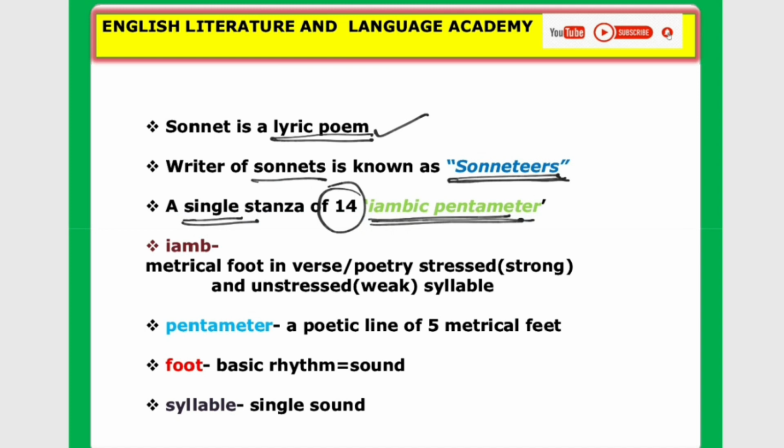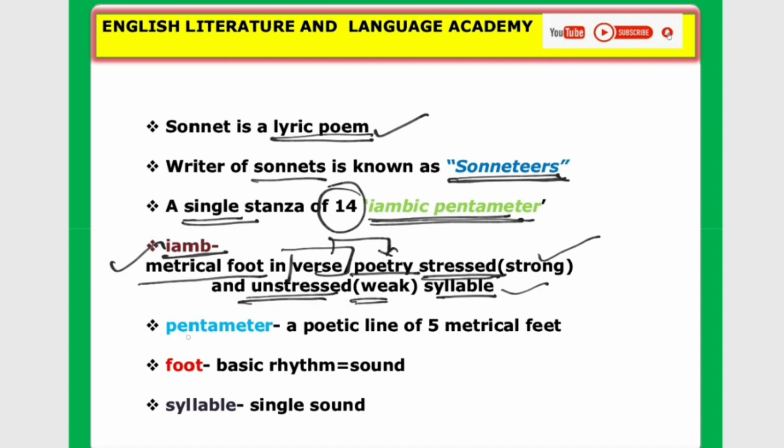So there is a kind of word we need to understand. The word is iamb. What is an iamb? An iamb means a metrical foot in verse, or poetry. Look at stressed: stressed means strong, and unstressed means weak syllable. So an iamb is a metrical foot in verse in which the beginning has a stressed syllable and the next an unstressed syllable. This is the first feature for identification of a sonnet.